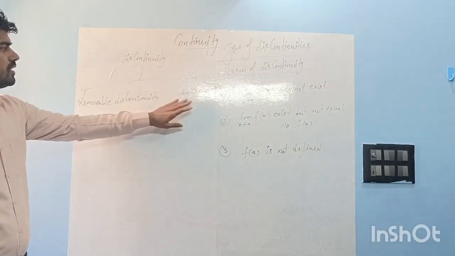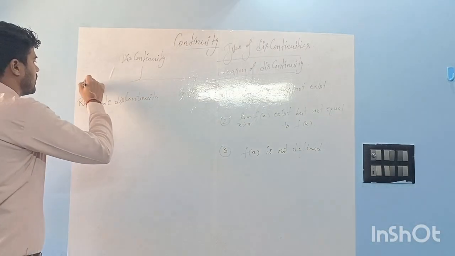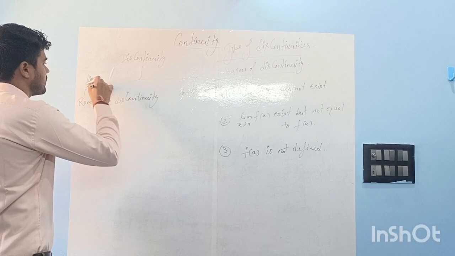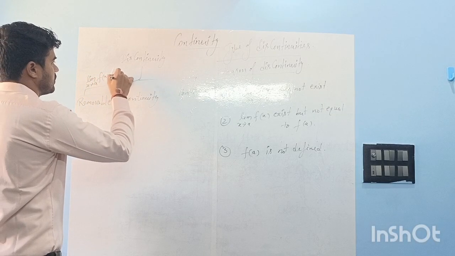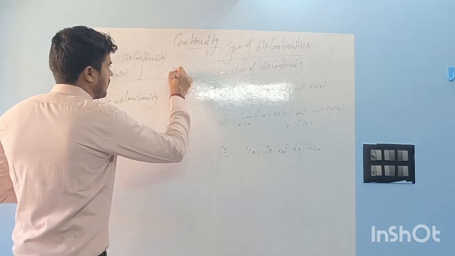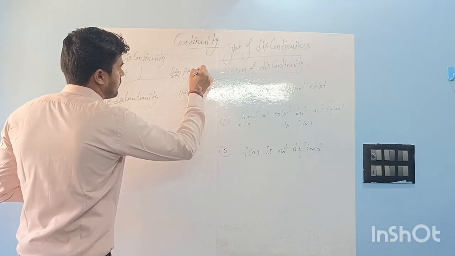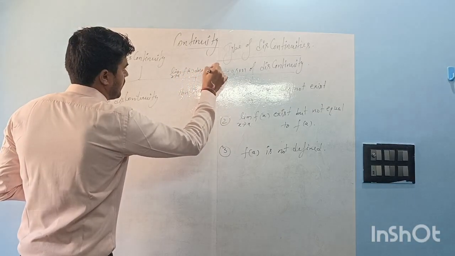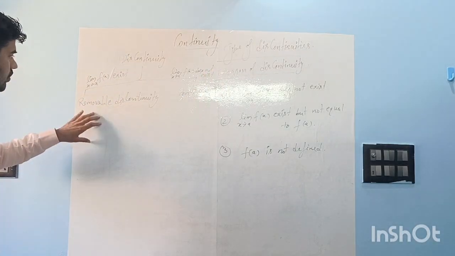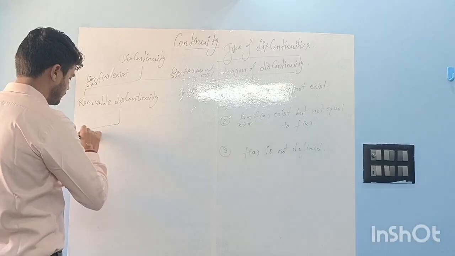Right? These are removable, these are non-removable. So removable discontinuity will exist when the limit of the function exists, limit x tends to a f(x) exists, right? And here the limit will not exist. Right?